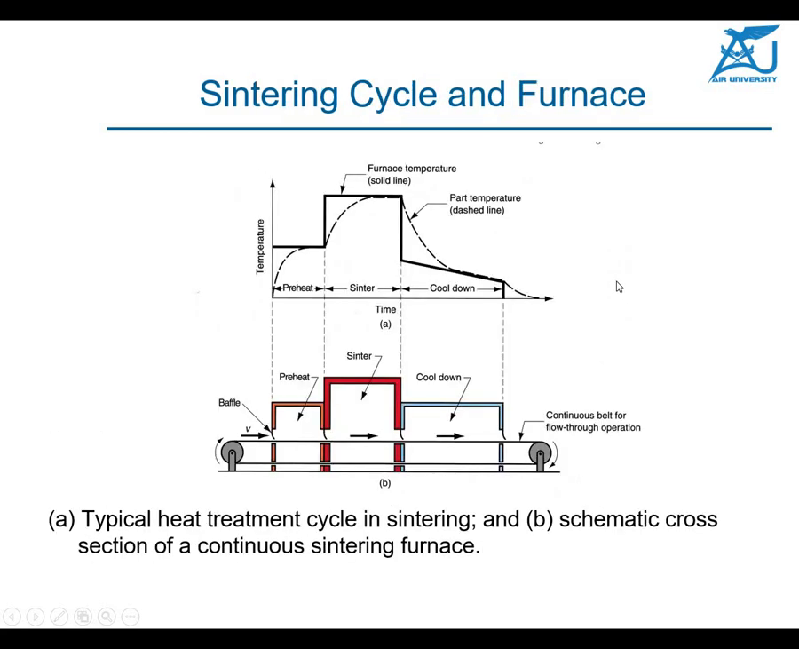Okay, so now look at the sintering cycle of the furnace. First of all, you have to preheat that product. So preheating takes place, then you give it a higher temperature, up to 70 or 90% of the melting temperature, and ultimately then you cool down, and this cooling process takes place for several days. Okay, so this is a very important step, a typical heat treatment cycle in sintering, and in the B schematic, a cross section of the continuous sintering furnace has been shown to you. So the parts are brought in over here, and then ultimately taken out of the sintering furnace.